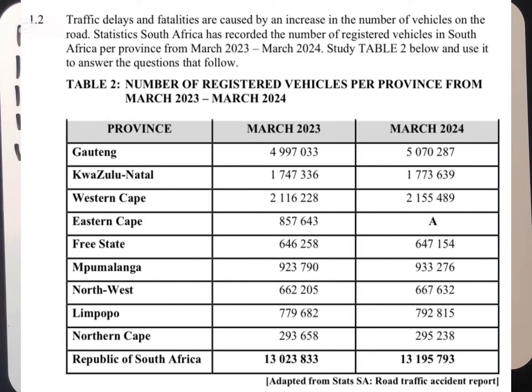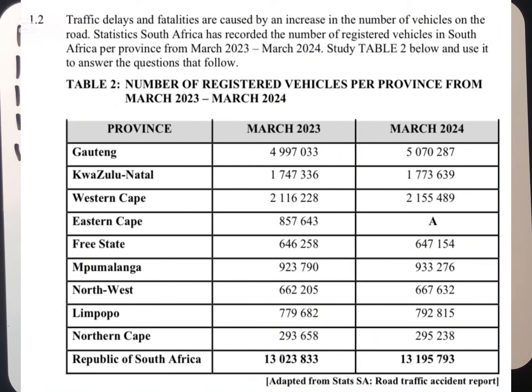Okay, we have provinces here: Gauteng, KZN, Western Cape, Eastern Cape, Free State, Mpumalanga, Northwest, Limpopo, Northern Cape, and the Republic of South Africa, which is the total. March 2023 and March 2024.